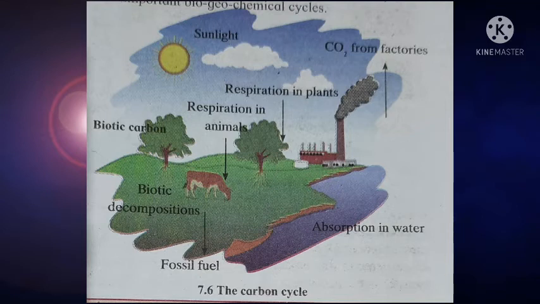In that way the carbon flows from the plants and again mixes into the soil. So in that way this carbon cycle is completed, and biotic and abiotic factors again continue this carbon cycle, and it reaches from the biotic factor to the abiotic factor again.